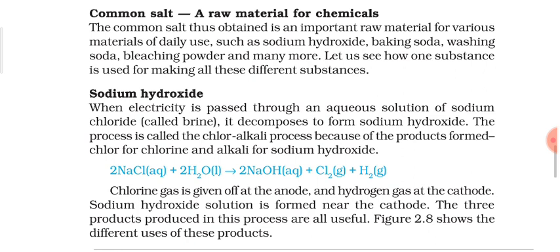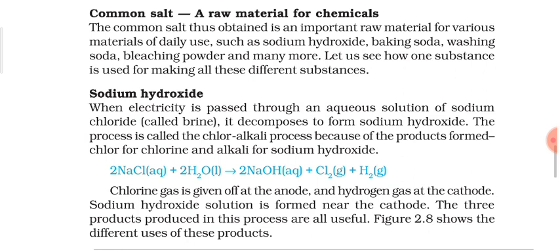It decomposes to form sodium hydroxide. The process is called the chlor-alkali process because of the products formed, chlor for chlorine and alkali for sodium hydroxide. As you can see, one reaction is also given. In that reaction you can see here they have taken NaCl aqueous and H2O, and then you can see the products which you are getting. One is sodium hydroxide and the other one is chlorine.